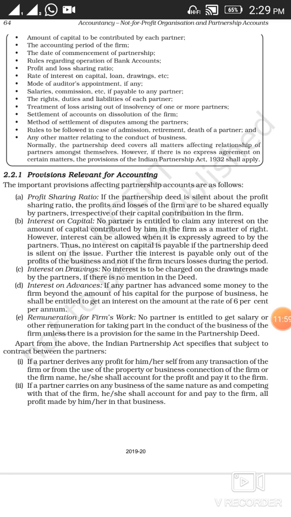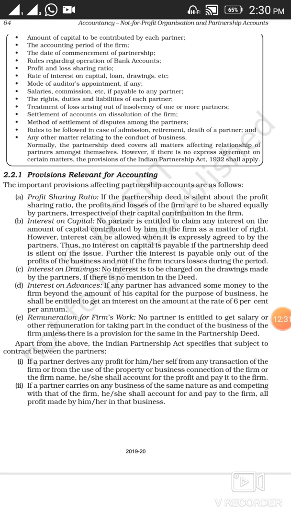So what are the rights, what are the duties and what are the liabilities of each partner will be written over here. Then treatment of loss arising out of insolvency of one or more partners. So how you are going to treat the losses, if any arise because of insolvency, means if any of the partners becomes bankrupt and is not in a position to meet the liabilities or the debts, at that moment of time how you are going to treat that loss will be mentioned over here.